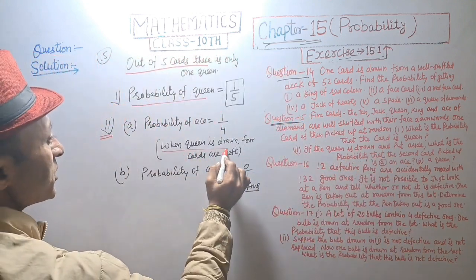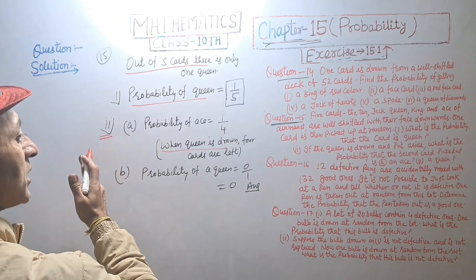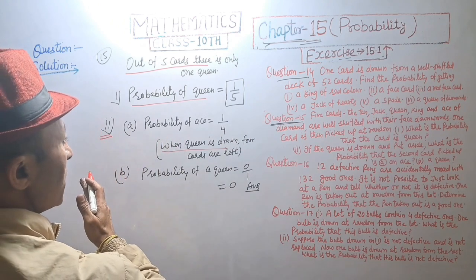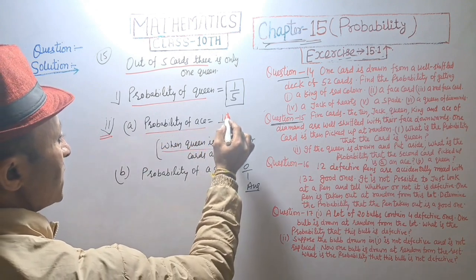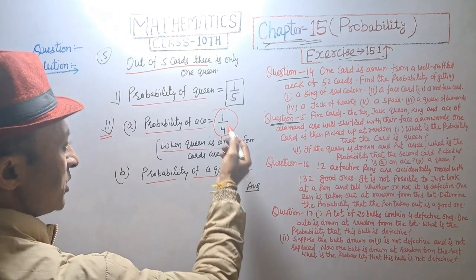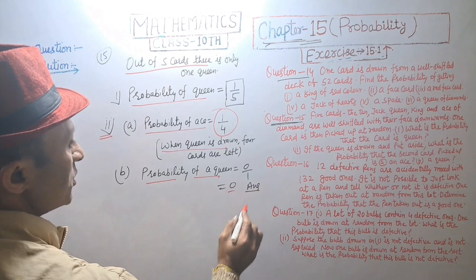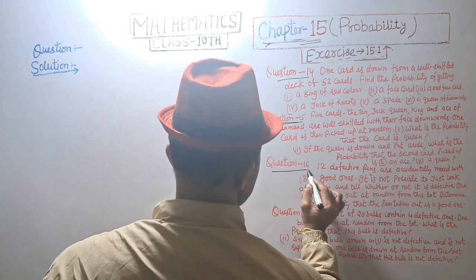When queen is drawn, we have 4 cards left and probability of an ace card is equal to 1 by 4. And probability of a queen is 0 upon 1, that is equal to 0. Answer.